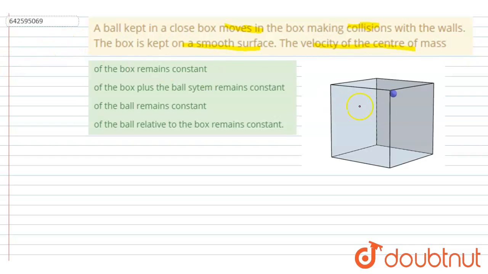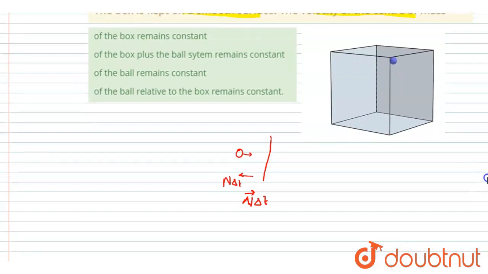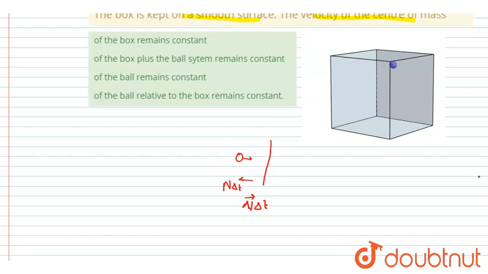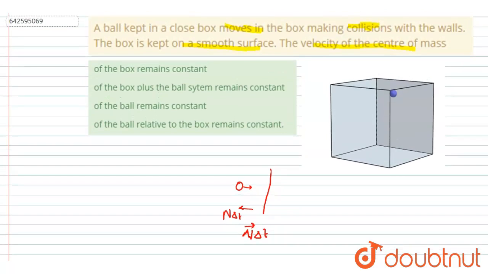So if you see, when the ball will make the collision with the wall of this cube, what will happen? Let's suppose this is the wall and this is the ball. When it will collide, the two will be acted by impulse in opposite direction, and because of this impulse, momentum of both the ball and this wall will change. The box and the ball will have different momentum after the collision. Since you can see, the impulsive force will act on both, right?